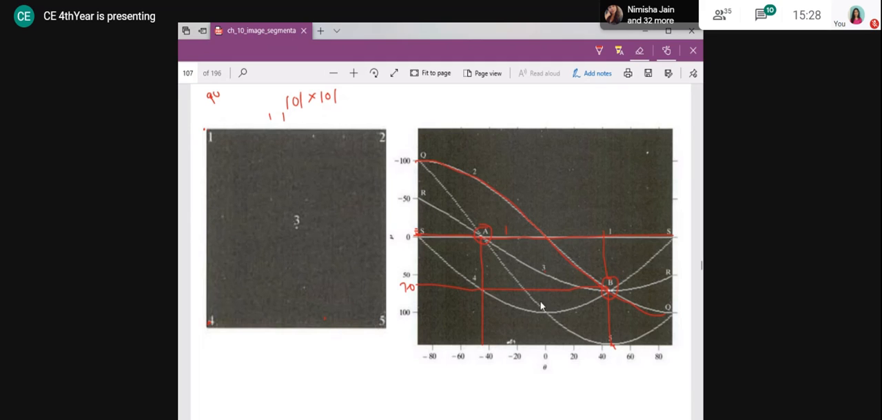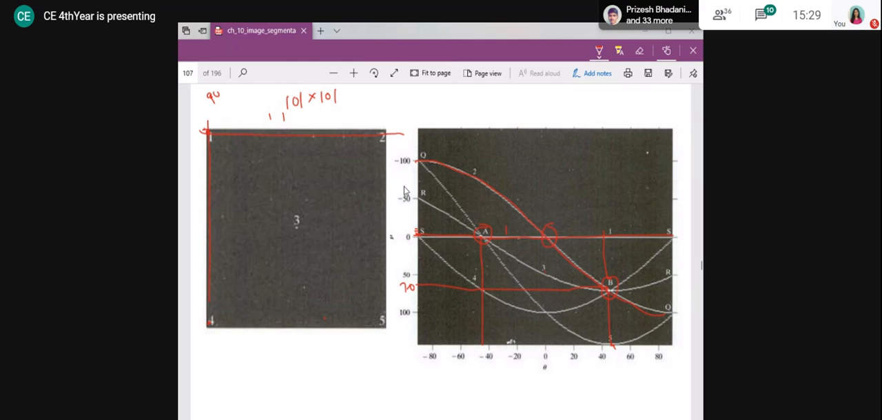Same way, if I'm going for the points, we can go with, say, this point where the other two are intersecting, and we can choose any two such points. This point is corresponding to point 1 and point 2. So it is corresponding to this line, and as expected, it is passing through the origin. That's why the distance is 0.